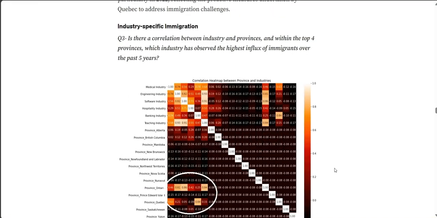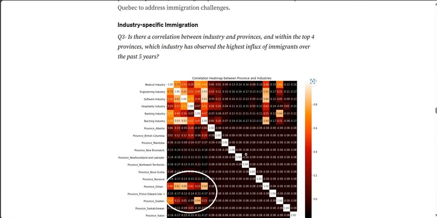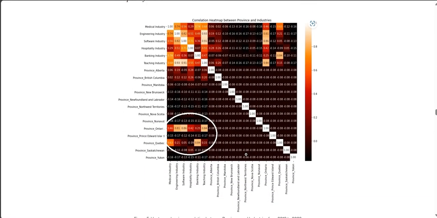Moving on to the third guiding question, is there a correlation between industry and provinces? And within the top four provinces, which industry has observed the highest influx of immigrants over the past 5 years? So looking at the correlation matrix, Ontario emerged as strongly correlated with software tech, teaching and engineering